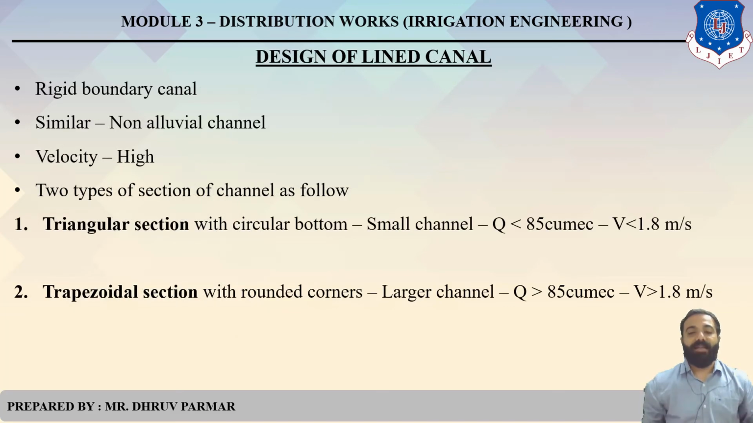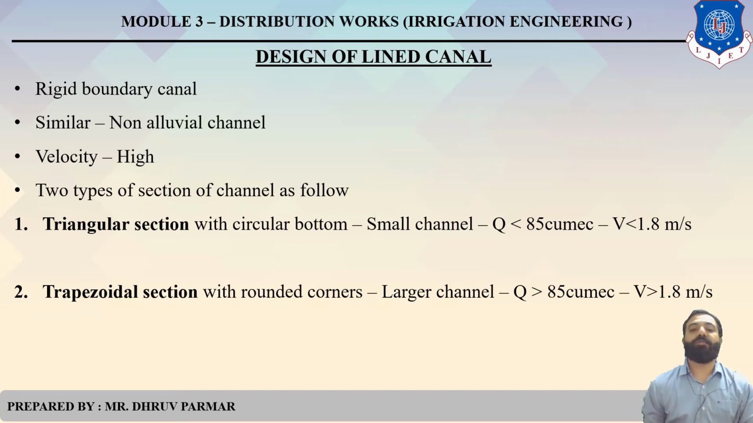The next one, design of lined canal. So there are two types of section: triangular section and trapezoidal section. So rigid boundary canals are designed. It is similar to a non-alluvial channel, and velocity is very high as compared to those two channels. So there are two types of channel section. First one triangular section, second one trapezoidal section.